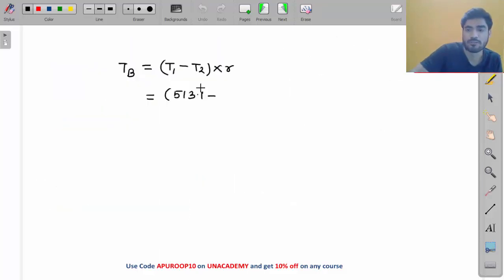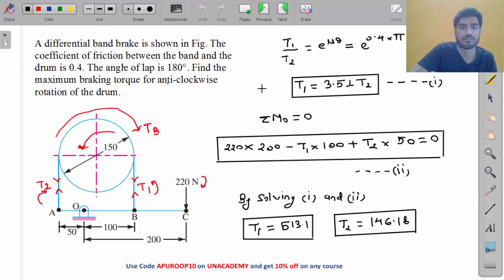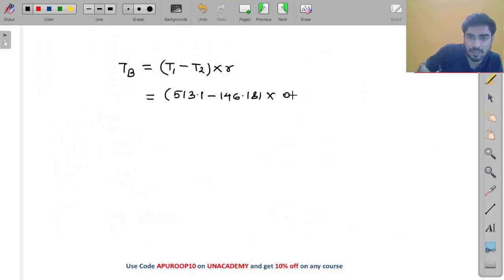What will be T2? 146.18, multiplied by the radius of the drum. What is the radius of the drum? Diameter is 150 mm, so radius will be 75 mm, or you can write 0.075 m. So what will be the braking torque? 513.1 minus 146.18, multiplied by 0.075. It will be 37.42.